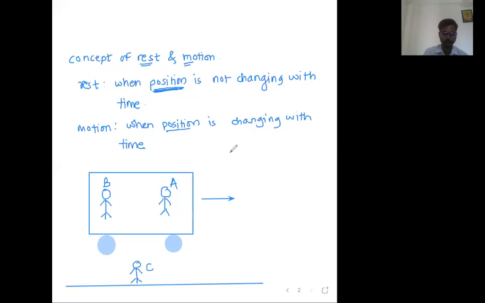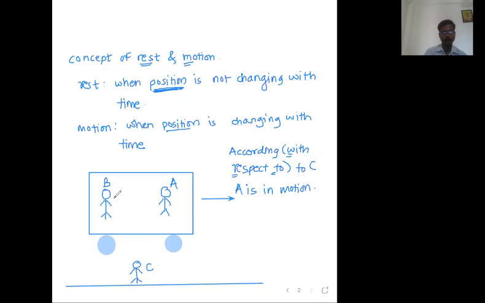So write down here: according to means with respect to. WRT is the short form, with respect to. According to C, A is in motion. A is in motion.